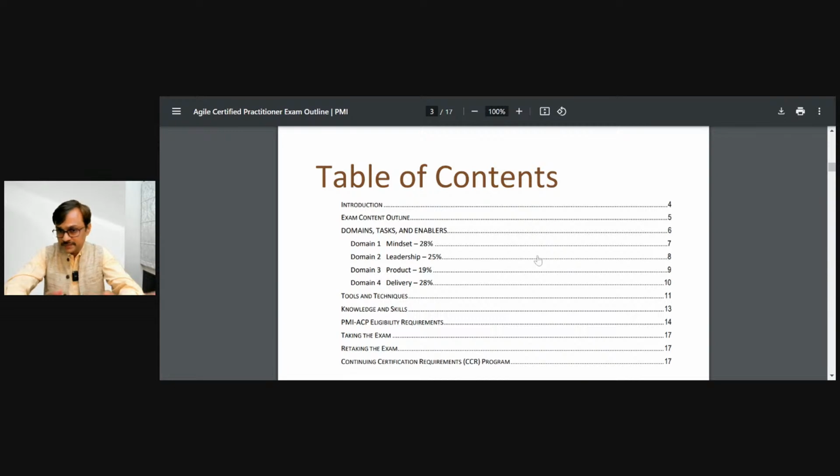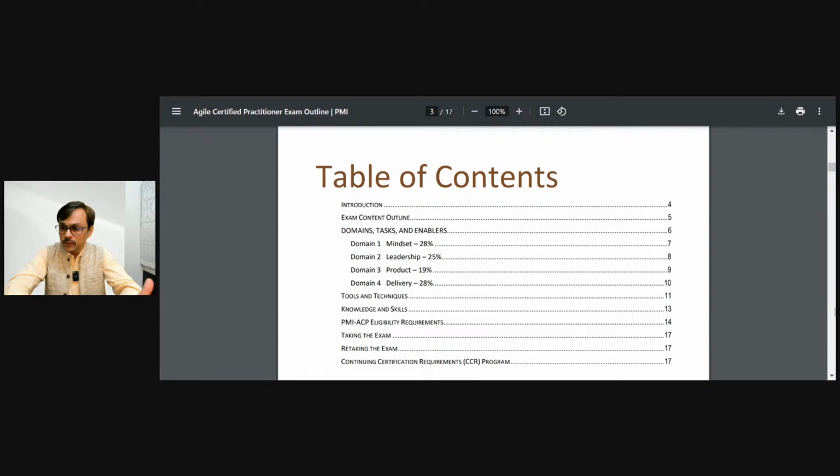In my personal opinion, as much as I studied the previous PMI-ACP and this PMI-ACP exam, the product and delivery is exactly the same. There is not much difference between the previous and the new one. There are changes in the mindset and leadership. I personally believe that 70% of the content, in my judgment, comparing the old and new exam content outline, is the same. So you still need to focus on collaborative working, facilitation, understanding the Agile mindset, Agile values, principles, understanding how Scrum operates, how Lean operates, how various metrics work in Scrum as well as Lean, the cumulative flow diagram, and the lead time, cycle time. Those kinds of stuff remain the same.